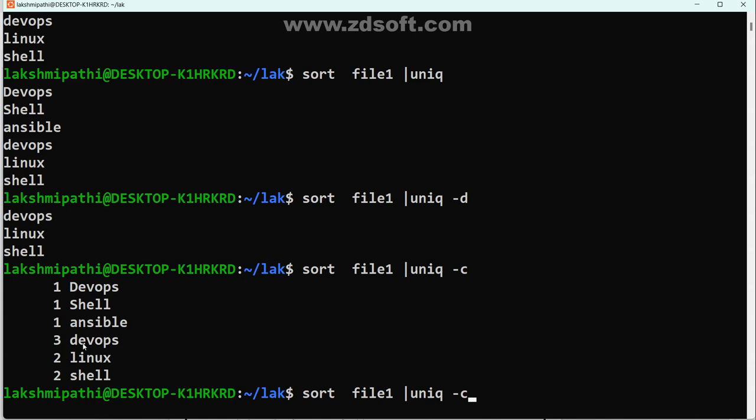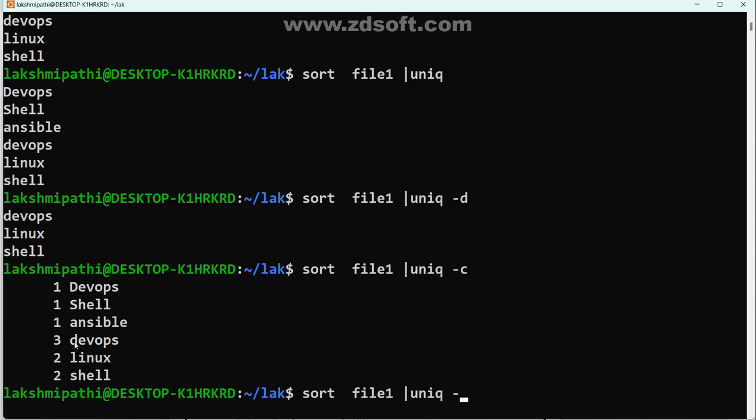Linux is case sensitive or case insensitive? Am I audible? Karnataka, you tell me, is Linux case sensitive or case insensitive? Yes, case sensitive. That's why it is recognizing them differently.